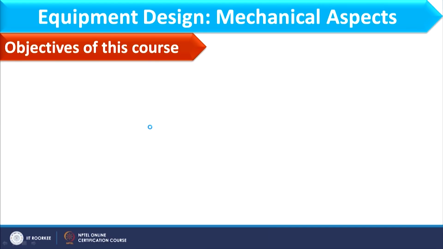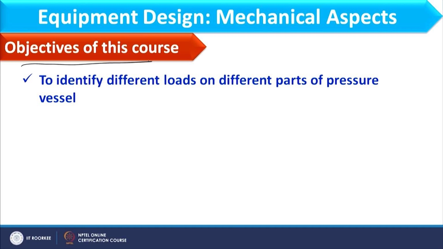In this slide, we will discuss the objective of this course. The objective is to identify different loads on different parts of the pressure vessel, because each pressure vessel will have different operating conditions, like pressure and temperature, and these parameters put some load on the metal wall of the vessel.